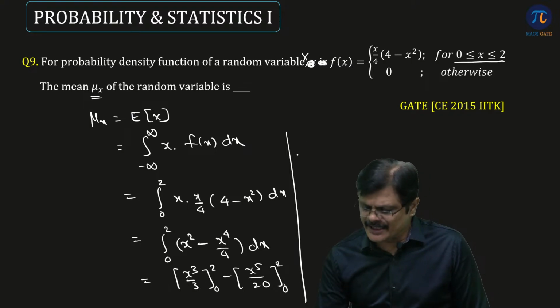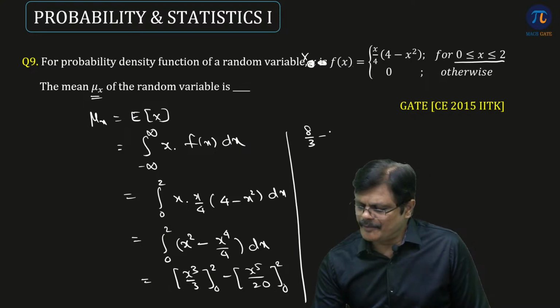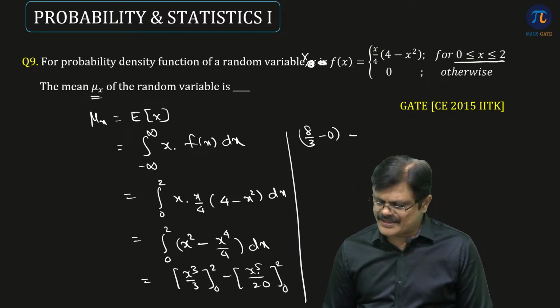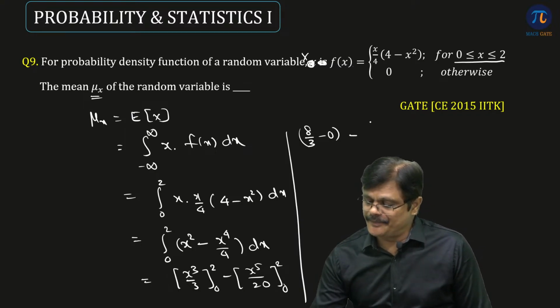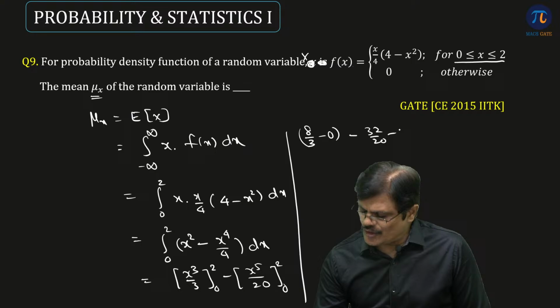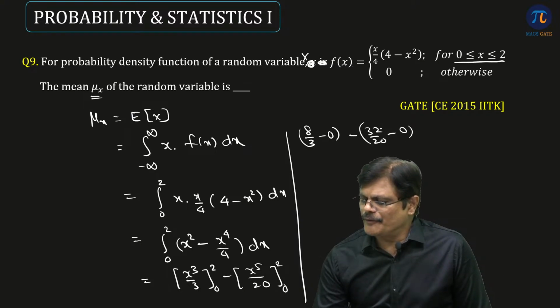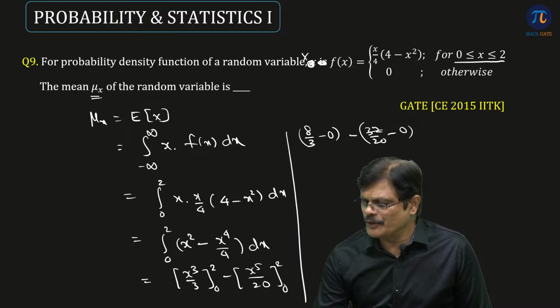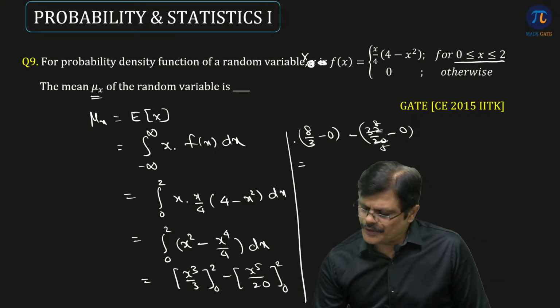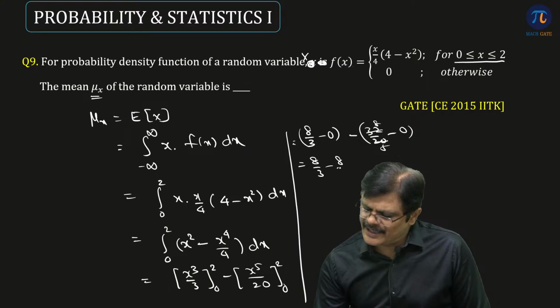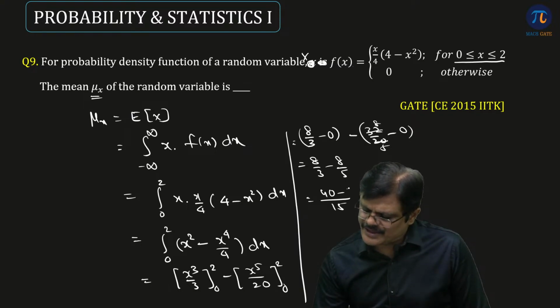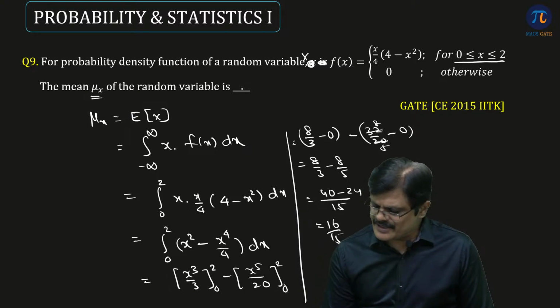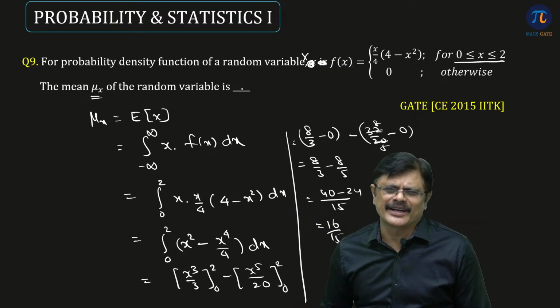So it is 8 by 3 minus 0. And here it is 2 power 5, 32 by 20, minus the lower limit 0. So here 4, 2 16s, 4 will go, 4 8s, 4 5s. So here you are going to get 8 by 3 minus 8 by 5. So LCM is 15, 5 8s 40, 8 3s 24, 16 by 15 is the required answer. If it is in decimal format, you can write the answer up to 2 decimals.